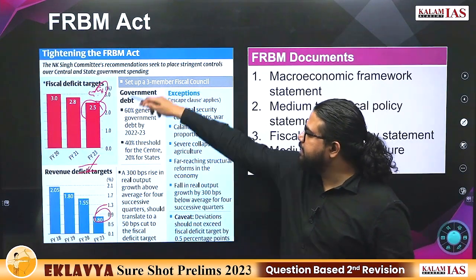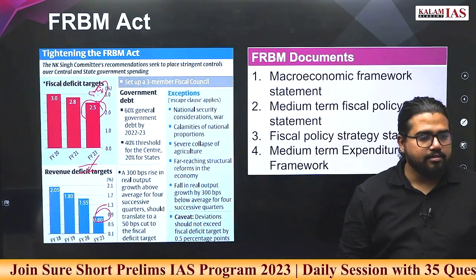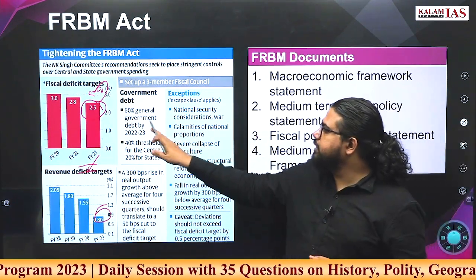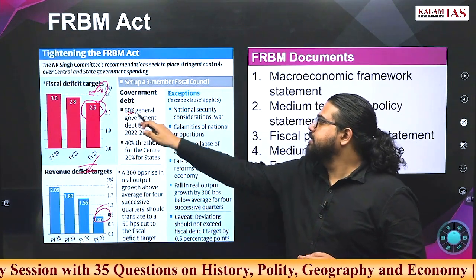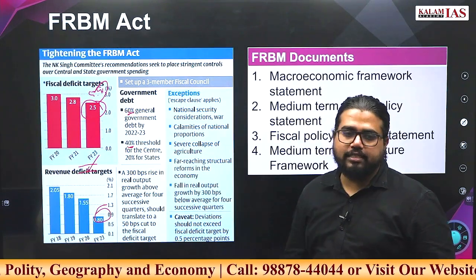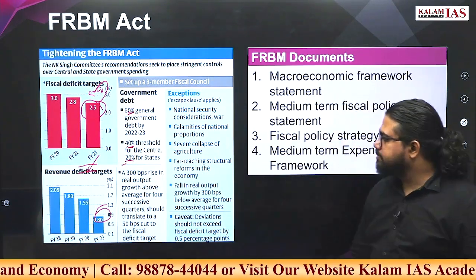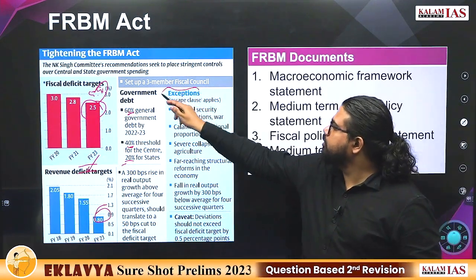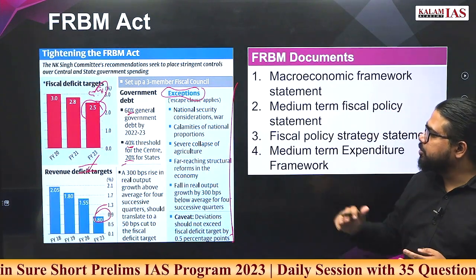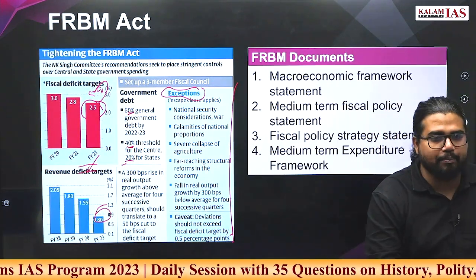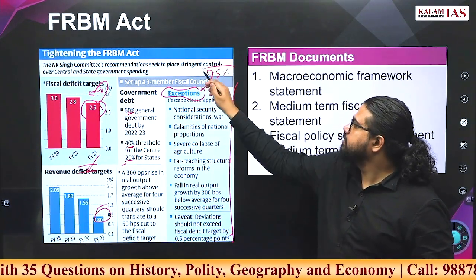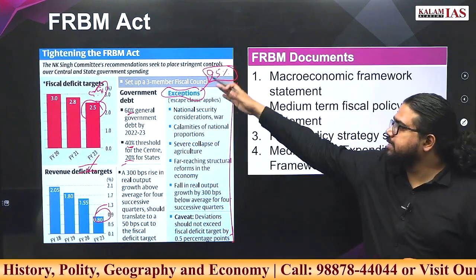And what were the major recommendations by the NK Singh committee? We should focus more on the debt to GDP ratio. There should be a 60% general government debt to GDP ratio. Out of this, 40% is for the center and 20% is for states. Now there is an exception clause. When a situation happens, like national security issues, war, calamity, anything of this sort, the government can breach the target set by 0.5%. This is called the escape clause.